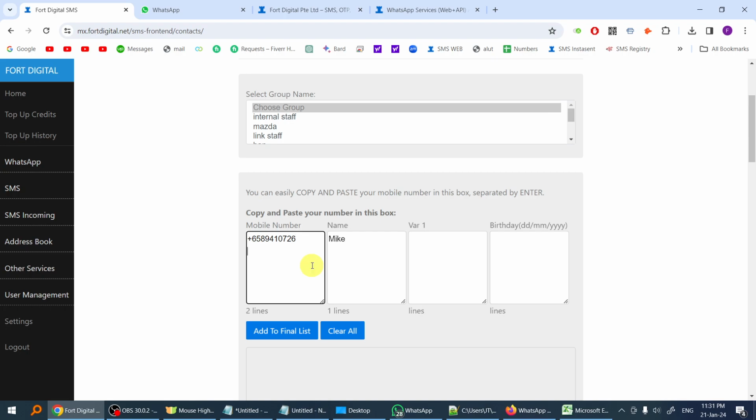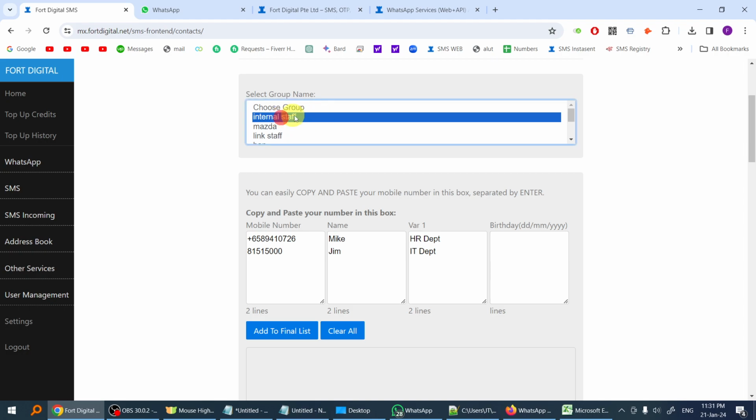For example, I'm going to key in another number. I put a name, and you can add additional fields, for example their department. This is just an example. I'm going to import them into the internal staff group.